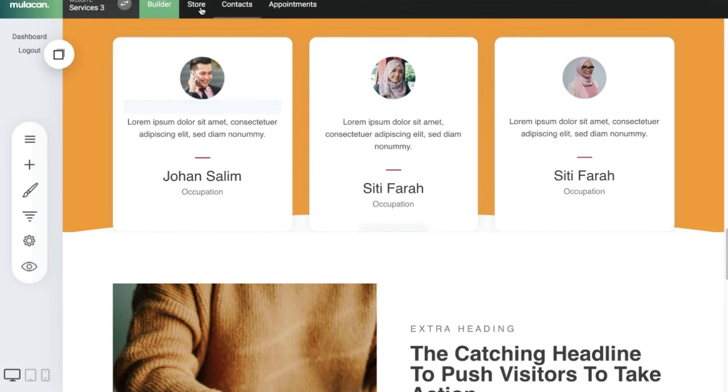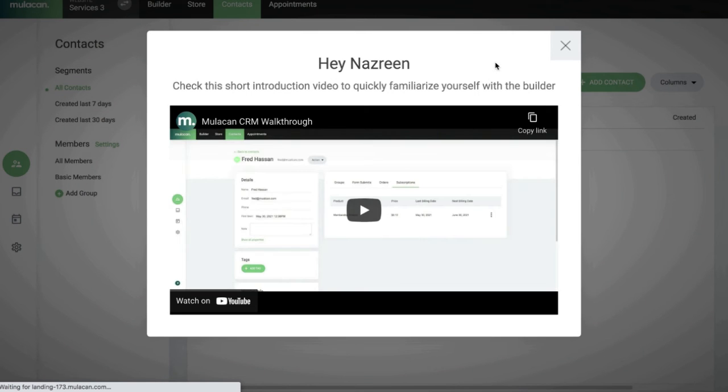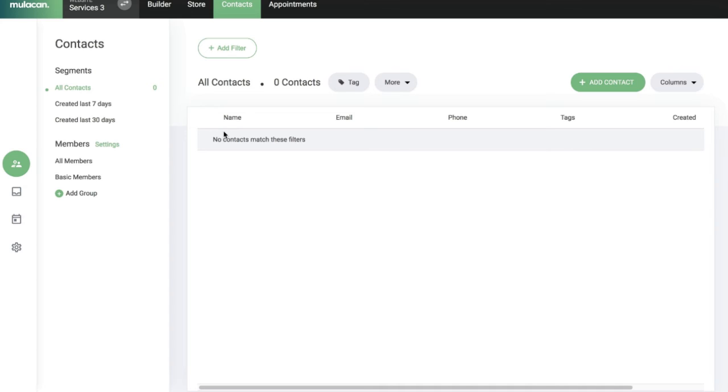You can have a full e-commerce solution so that you can sell any type of product you like. So you can actually set up products over here, settings on the left, and then you can make the administrative settings over here. And then we also have a CRM to manage your leads, customers, members, and to see their profile as well. So you can check the segmentation on the left, and then you can also see how things are within your website. This is very powerful, because in the event your goal is to collect leads, this is where all your leads would be collected, and everything is in one place.